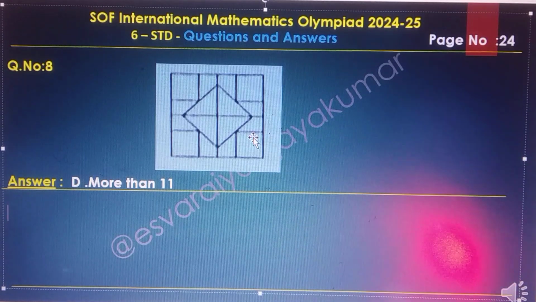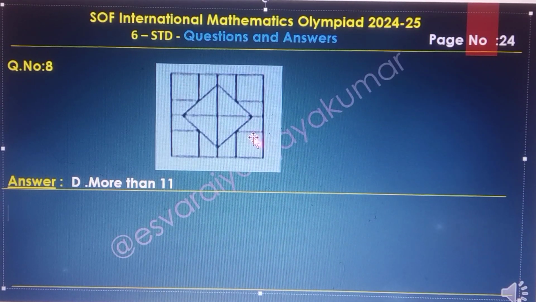The total outside is 1 and inside 1, 2, 3, 4, that is 4. And here also the center part: this is the first half, this is the second half, this is the third half, this is the fourth half. 4 plus 4 is 8, and plus the outer is 9, and 10, 11, 12, 13. So D is the option, more than 11.